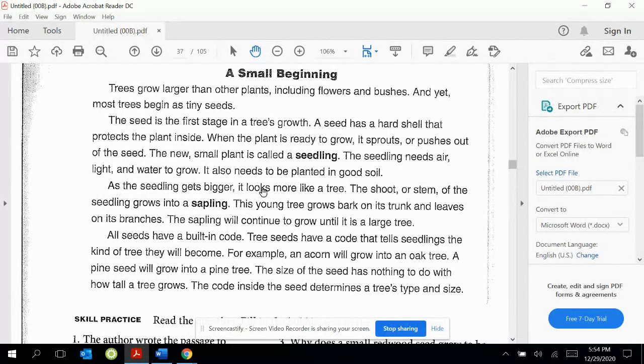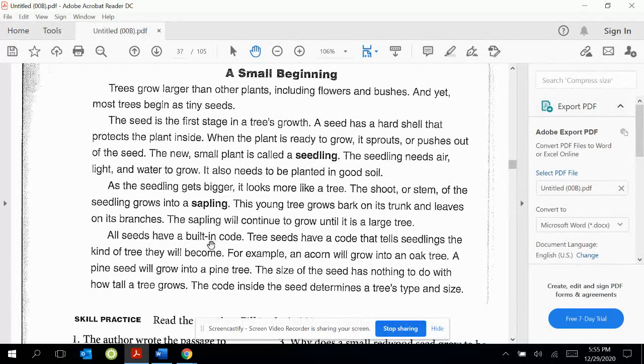As the seedling gets bigger, it looks more like a tree. The shoot or stem of the seedling grows into a sapling. This young tree grows bark on its trunk and leaves on its branches. The sapling will continue to grow until it's a large tree.